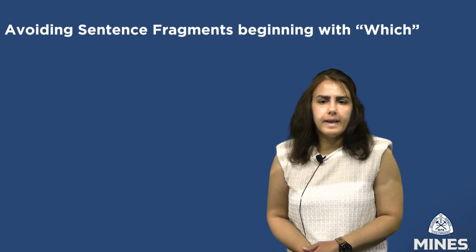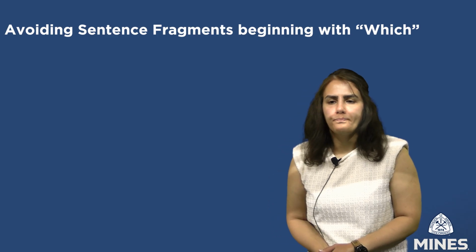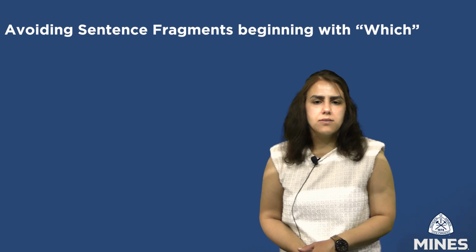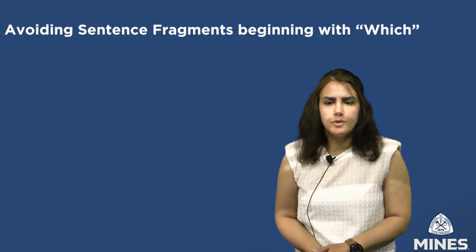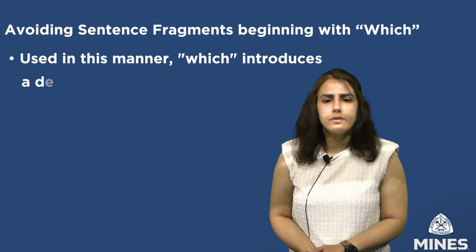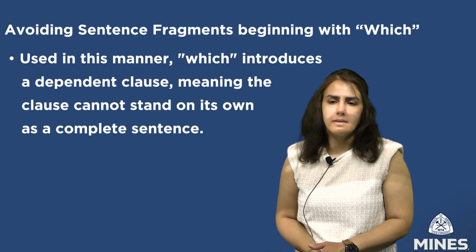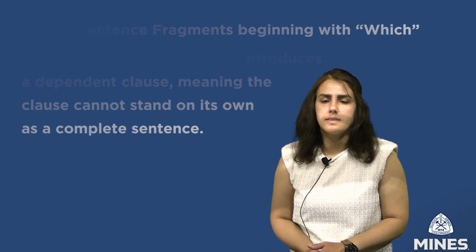Avoiding sentence fragments beginning with which. One of the most frequent errors in writing occurs when a sentence begins with the word which. Used in this manner, which introduces a dependent clause, meaning the clause cannot stand on its own as a complete sentence. This construction often results in ambiguity, leaving the reader uncertain about the main idea being conveyed.